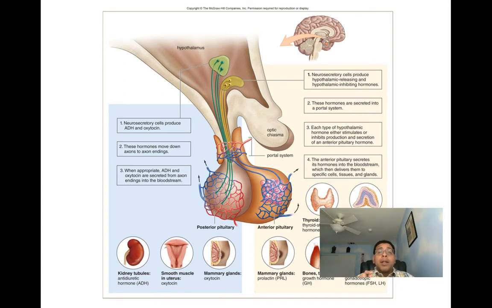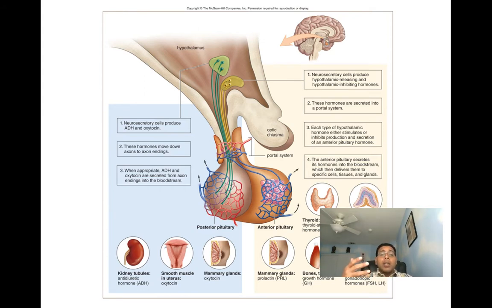We'll see neurons in the hypothalamus are going to monitor the water-salt balance of our blood. When the blood is too concentrated, ADH, antidiuretic hormone, is going to be released. ADH is going to travel all the way down to the kidneys, and it's going to cause water to be reabsorbed by the kidneys and returned to our bloodstream, helping to increase our water balance.